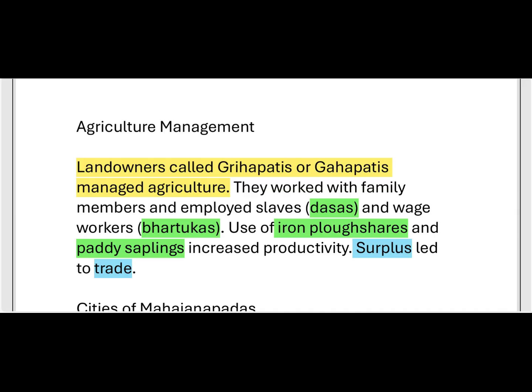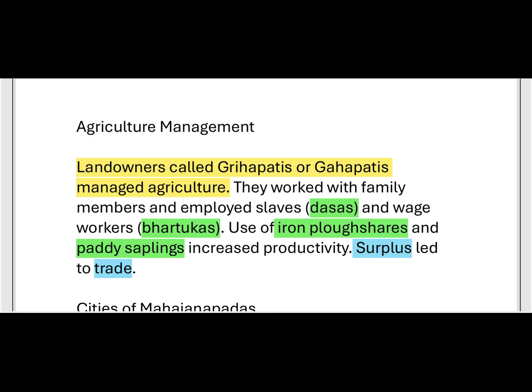So how were slaves obtained? They were bought from war prisoners.